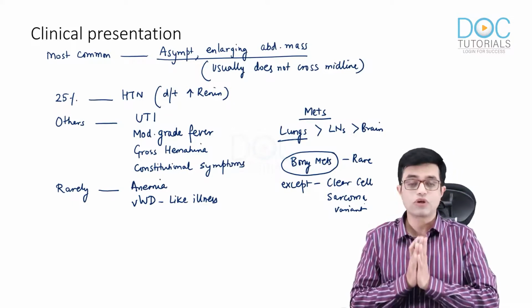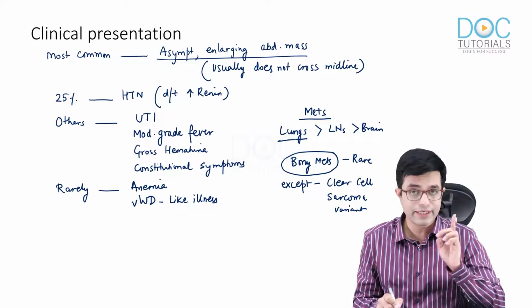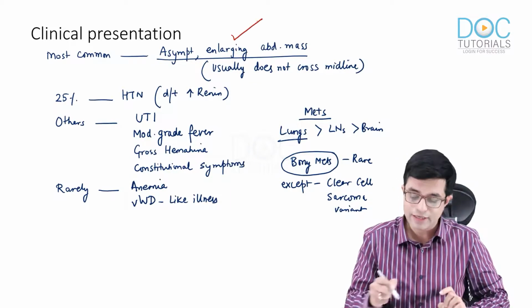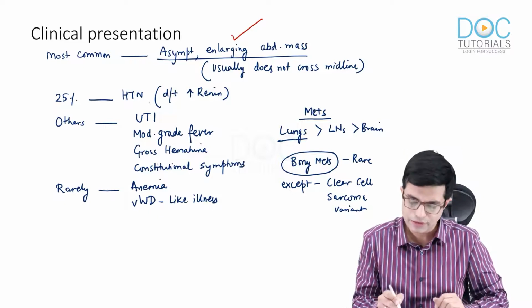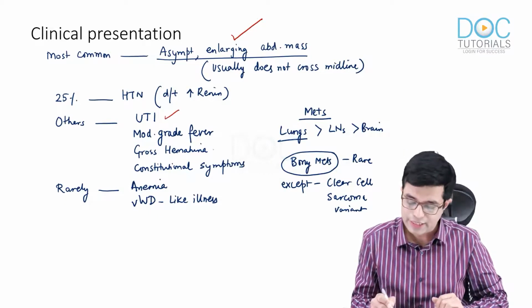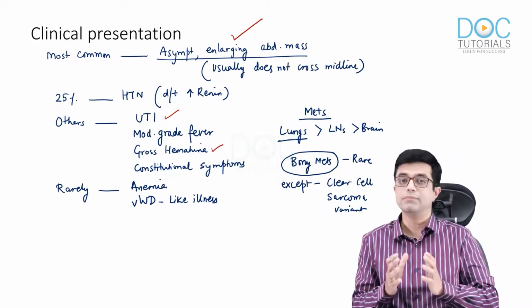So this is the most common presentation. The child, in our case, the index kid, had enlarging abdominal mass, the child did not have hypertension, the vitals were stable, but the child had UTI and there was also gross hematuria in the patient.